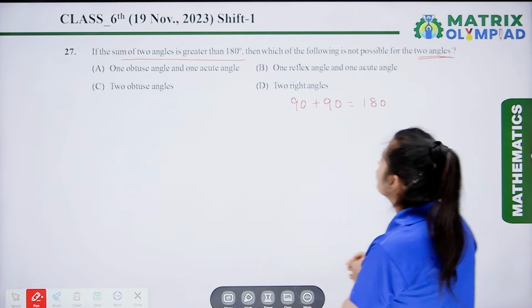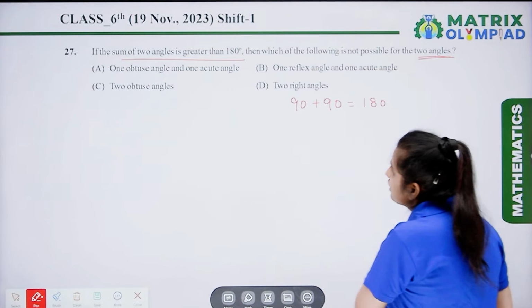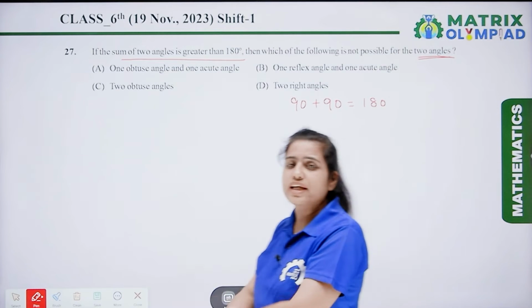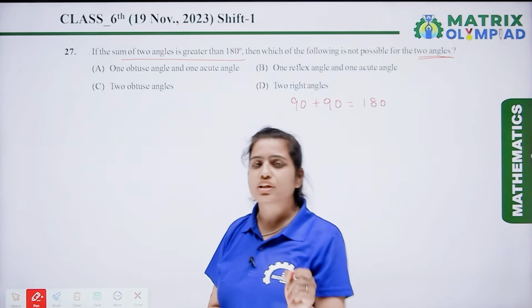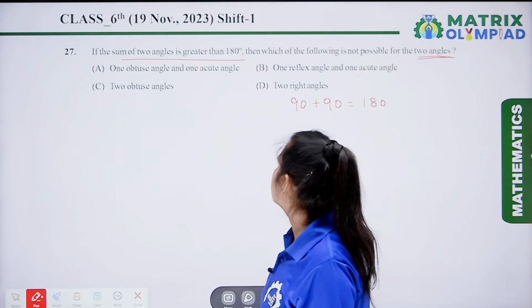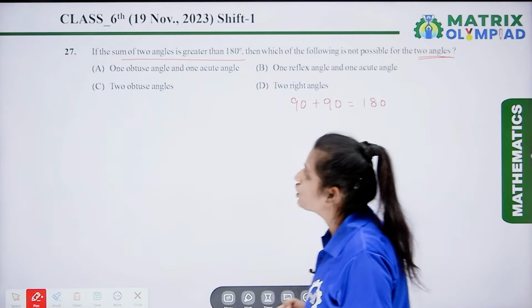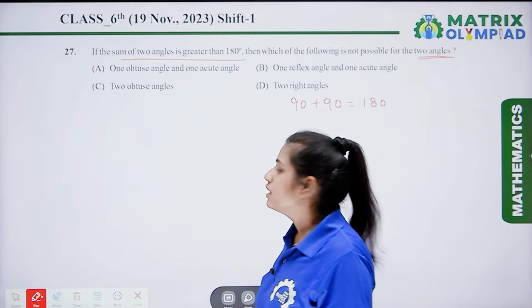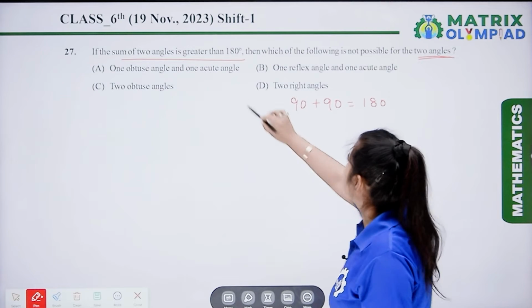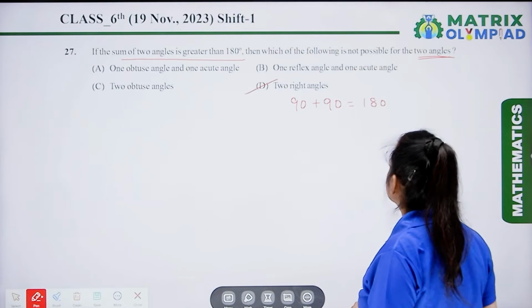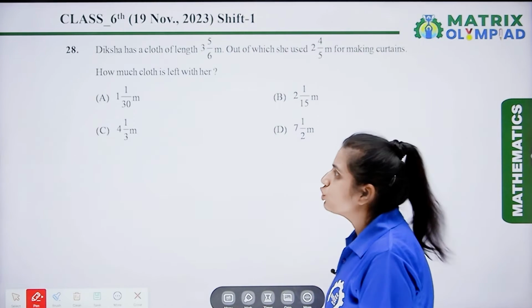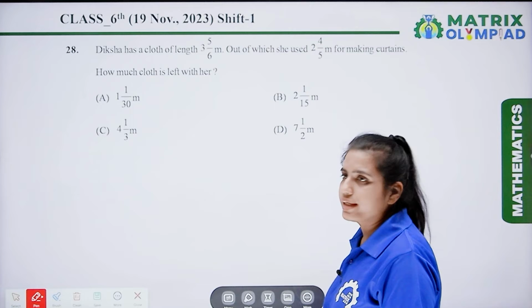So the sum of two right angles is not greater than 180 degrees. So this option D is not possible for the given two angles. So here option D is the correct answer. Now the next question is question number 28.